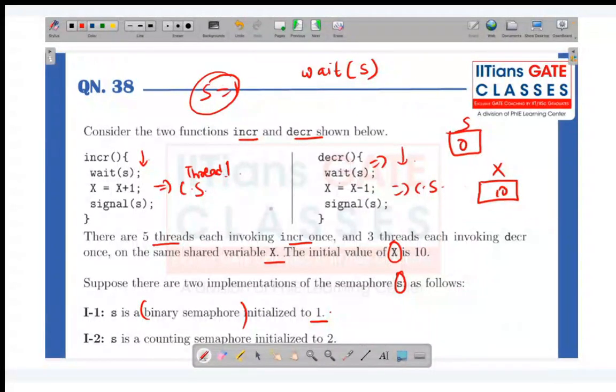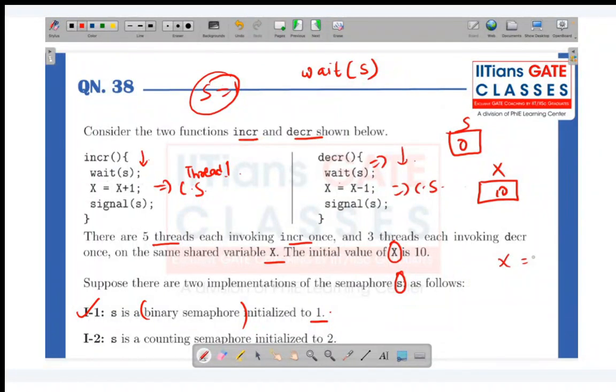So every time, only one thread will be executing either increment or decrement, but not simultaneously. So there are 5 threads, each invoking increment, and 3 threads invoking decrement. So can I say, if it is a binary semaphore, what will be the minimum value of x?